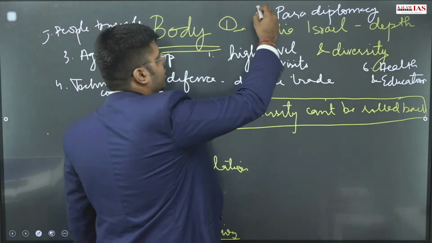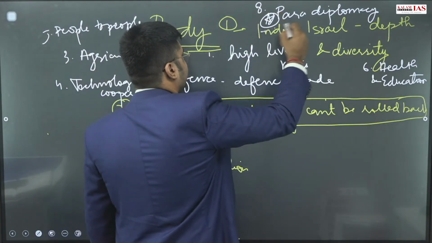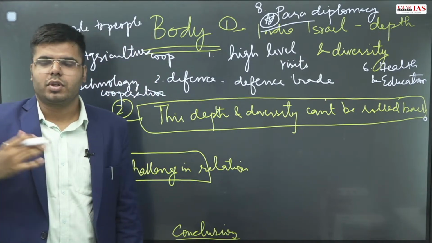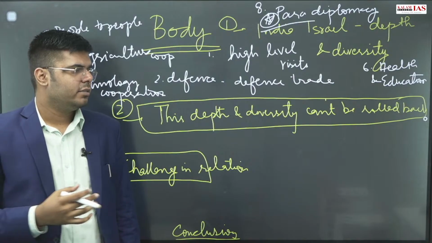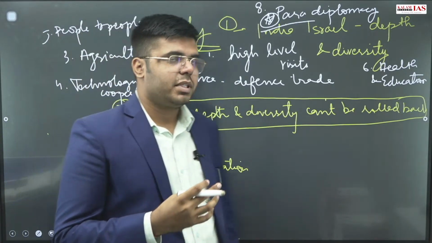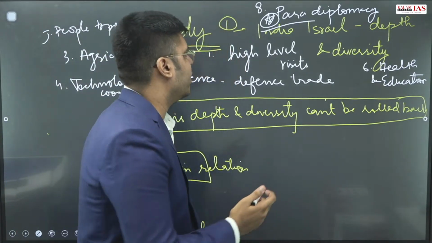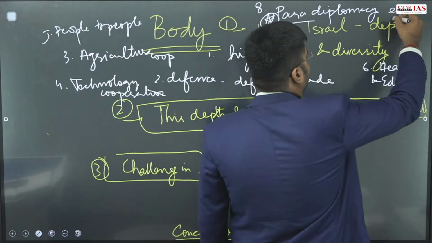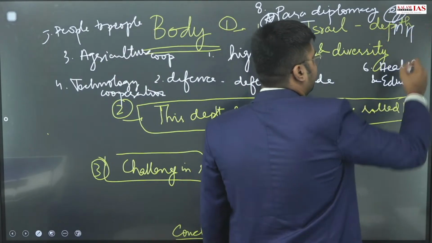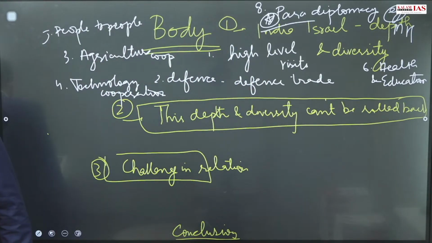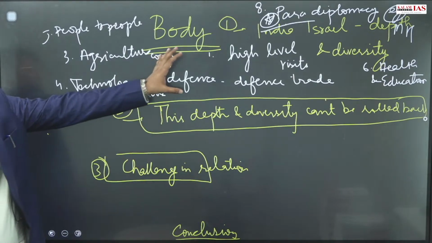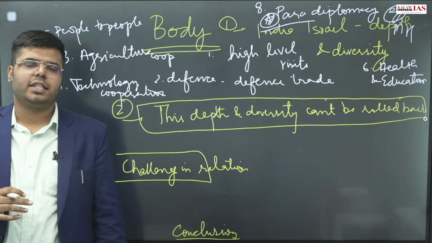This can be a unique point that will provide a unique dimension to your answer, showing you are aware of which states are strengthening relations with Israel. All these things you can write in the first part of the body, that India-Israel relations are acquiring depth and diversity.